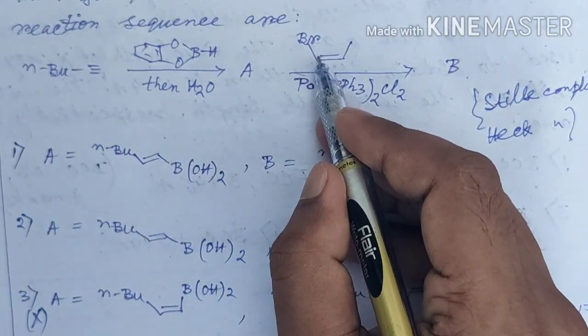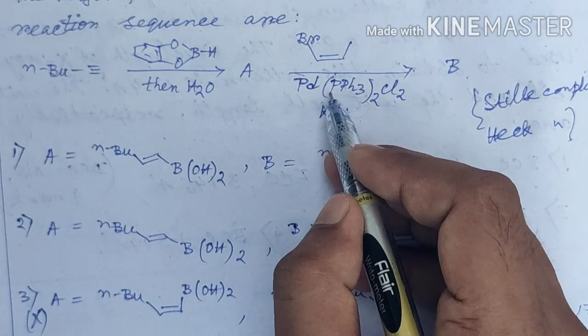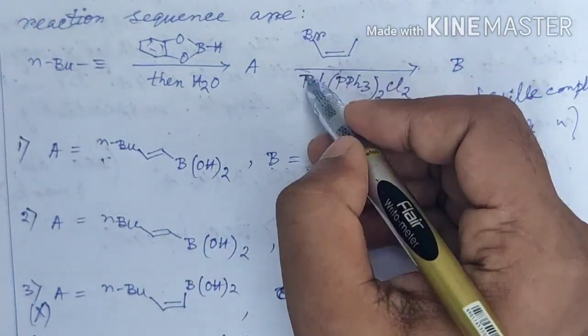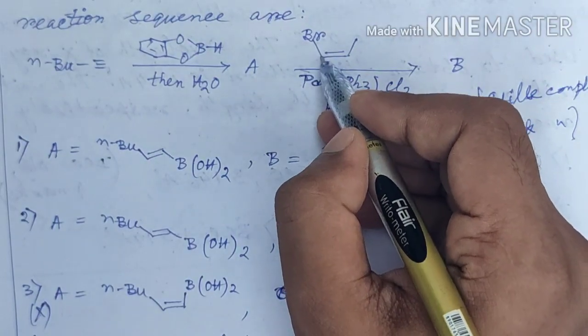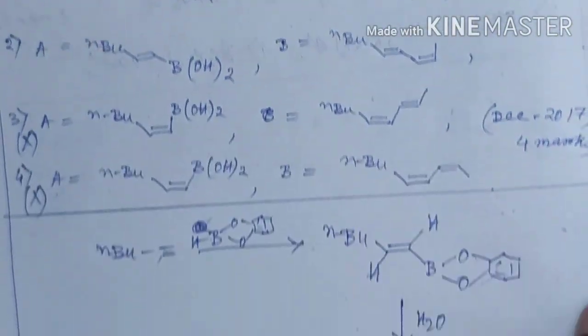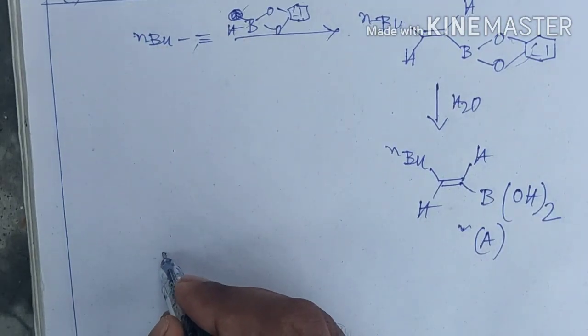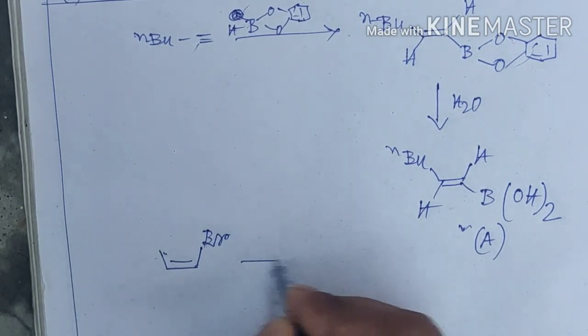In the second condition we can see that a vinylic bromide is treated with a palladium catalyst. In the presence of the palladium catalyst there will be oxidative addition of palladium to this vinyl carbon-bromine bond, and the product will result from addition of this vinyl bromide to palladium.